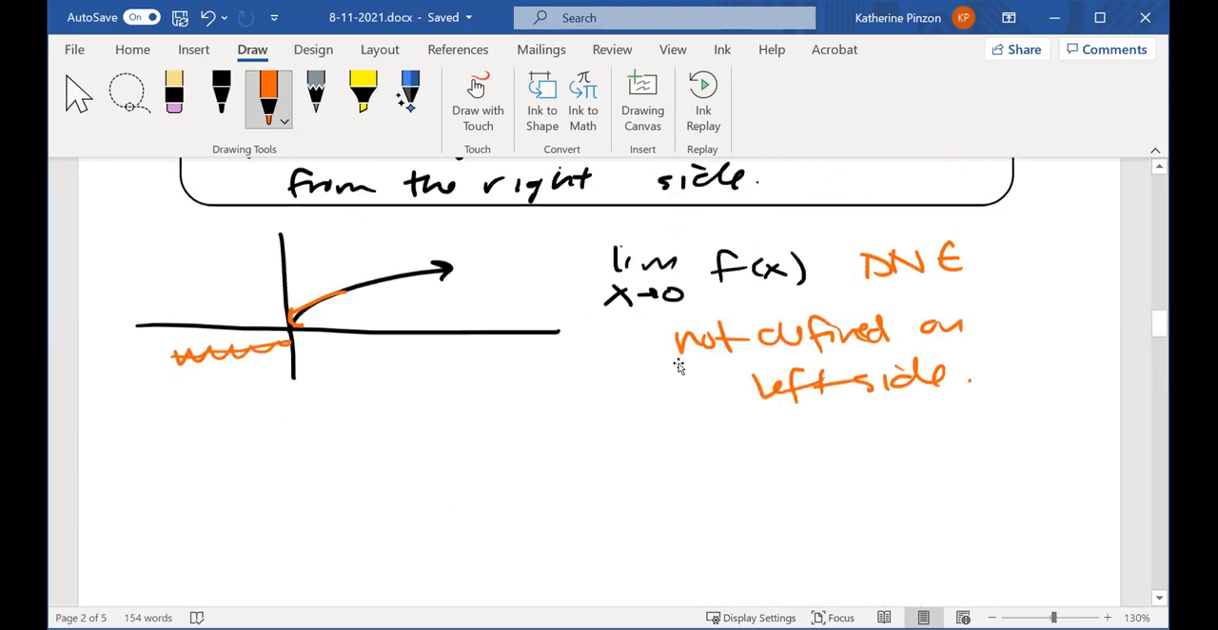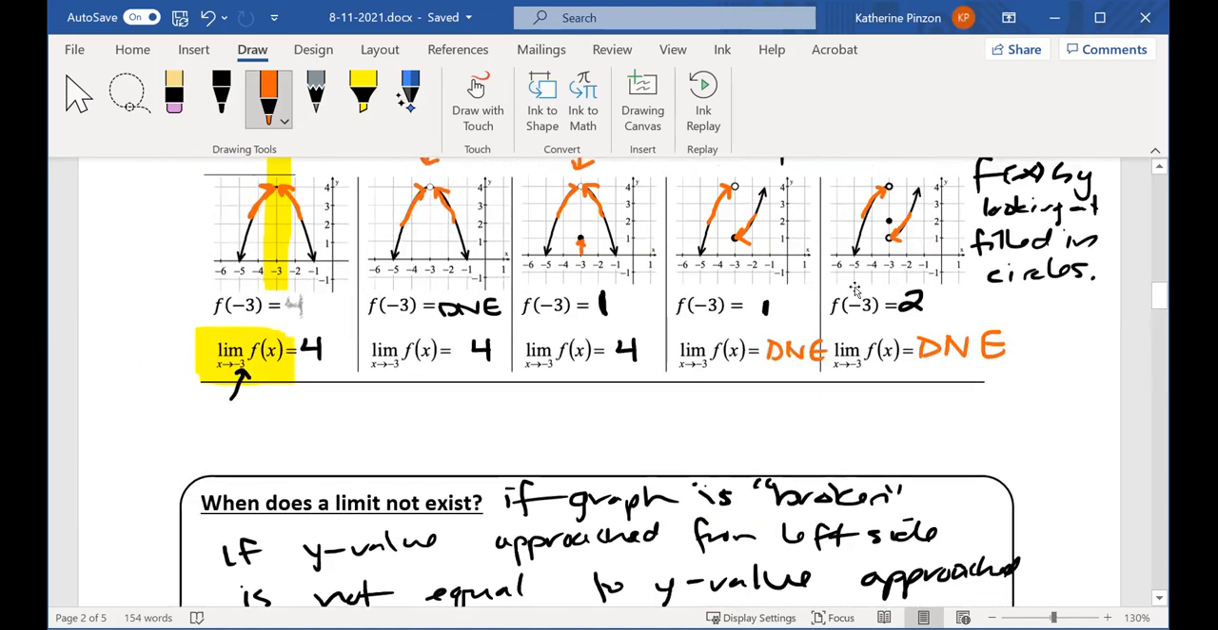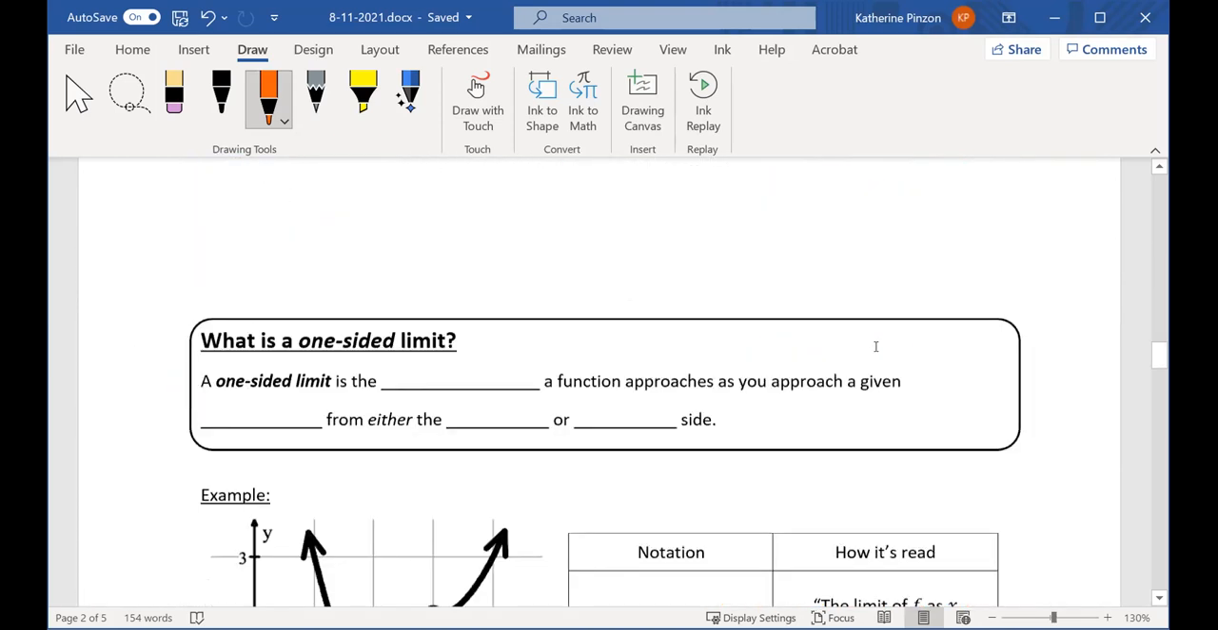If we go back up to these two graphs at the end here, we would say from the left side, it's approaching 4, and from the right side, it's approaching 1. And those are good properties about the graph to know. So we call those one-sided limits.